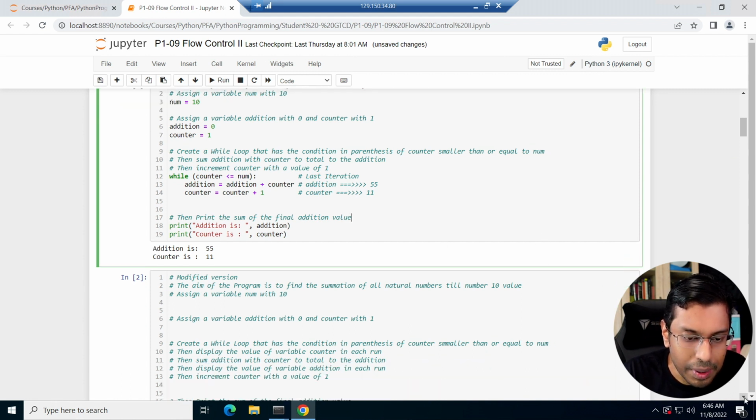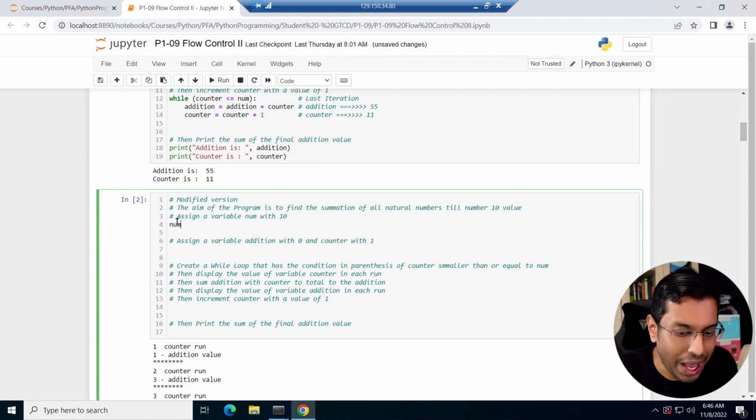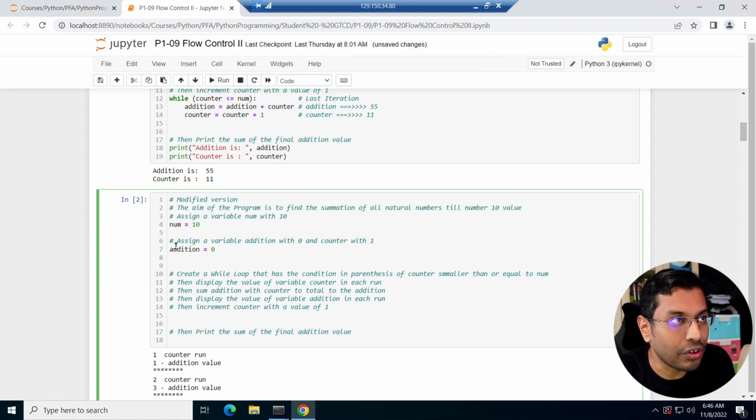Let's now make it a bit more interesting to see visually what is happening at every stage. I want to make it easier for you, so I want to program this out for you. I'm going to create num equals 10. I'm going to do the same thing. I'm going to create addition equals 0, and I'm going to create counter equals 1.